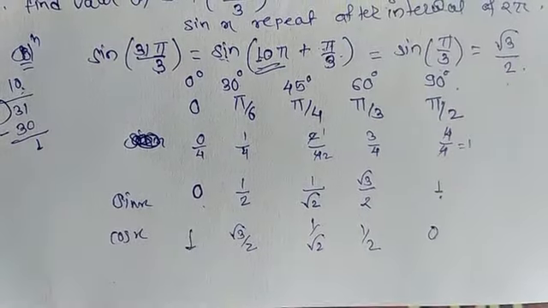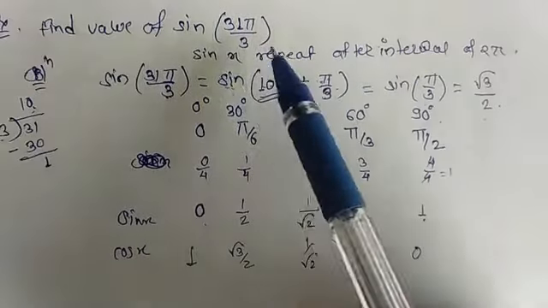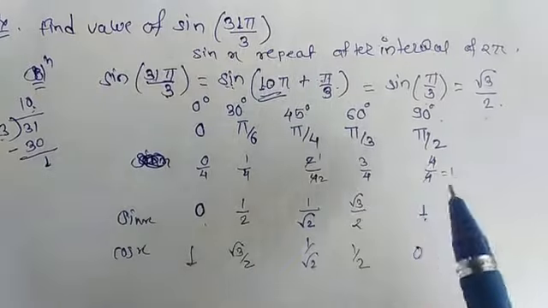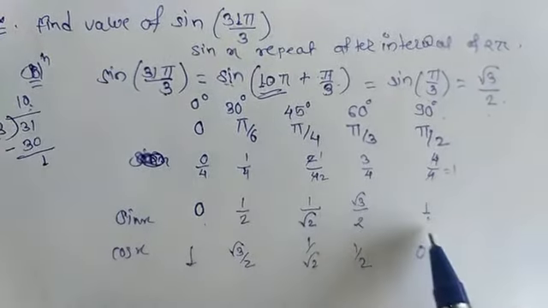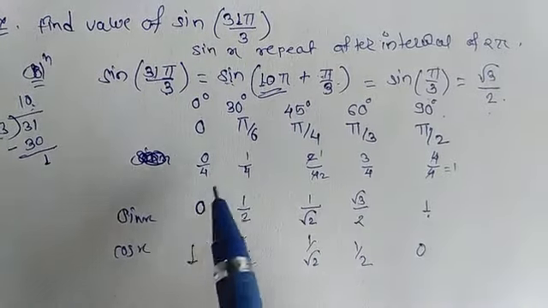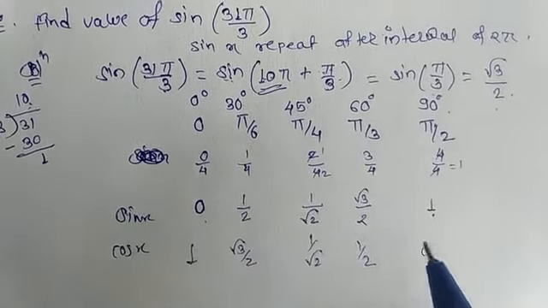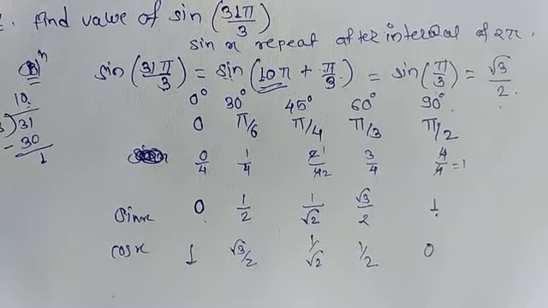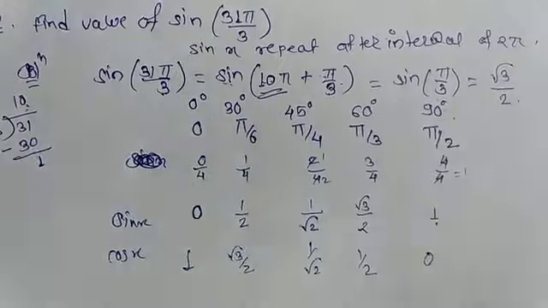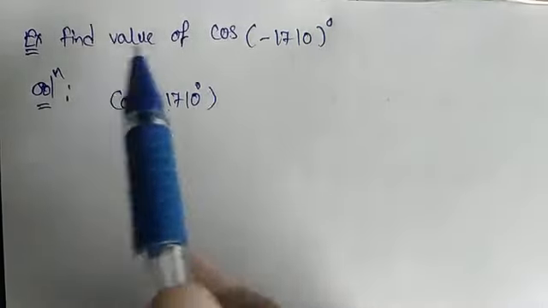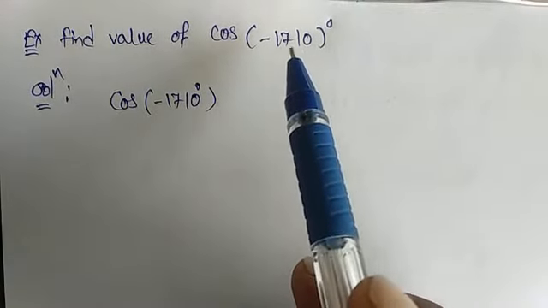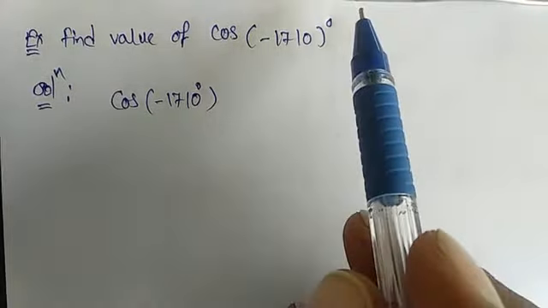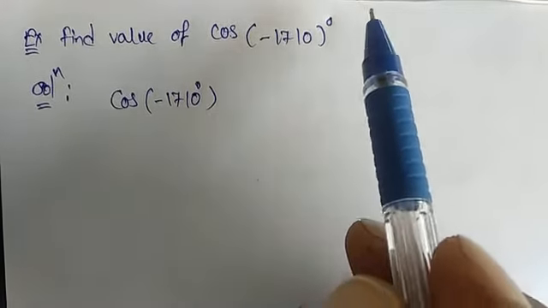Okay, to find the values of any trigonometric function, you have to know the table related to this. So I have given a hint, a shortcut method, to remember the values of sin x, cos x and tan x. Okay, next question: find the value of cos of minus 1710 degree.